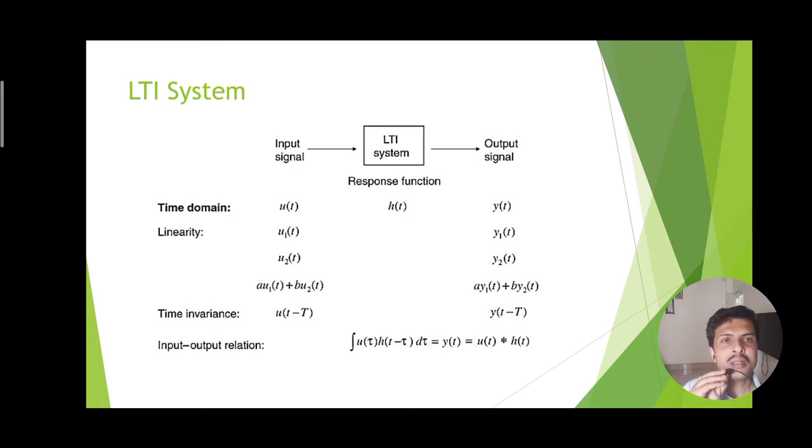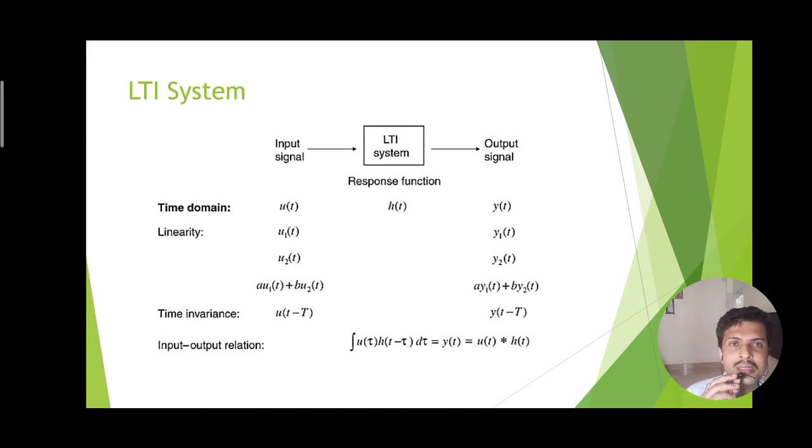So for time domain, we are considering u(t) as the input signal, h(t) as the system function, and y(t) as the output. Therefore, the relation between the input and output is y(t) equals u(t) convolution h(t). That is obvious because the system response is h(t).